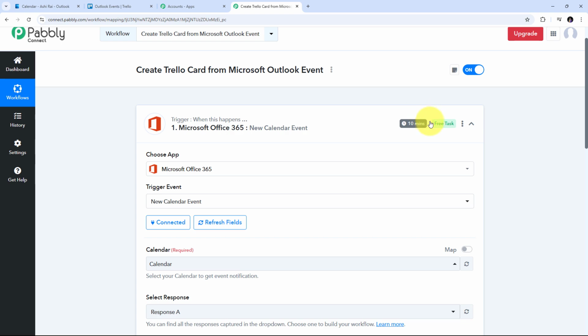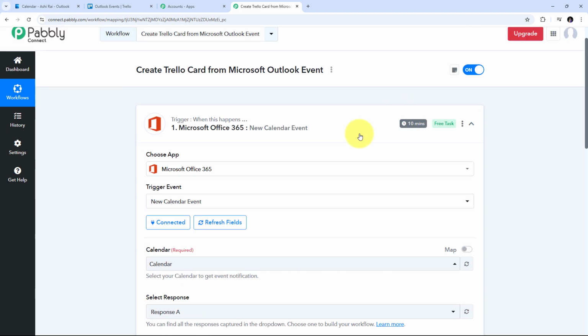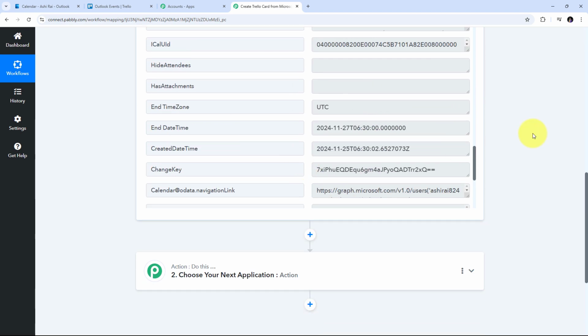So these 10 minutes are the polling time of Microsoft Office 365, and for every new event that we are going to create in our Outlook calendar, it is going to take the time of the next 10 minutes, and it is going to process that response, and it is going to send the responses of all those events back to Pabbly Connect within the next 10 minutes. So for every new event details, we are going to get that response here in Pabbly Connect with this polling time, and here I have received all these details of my event.